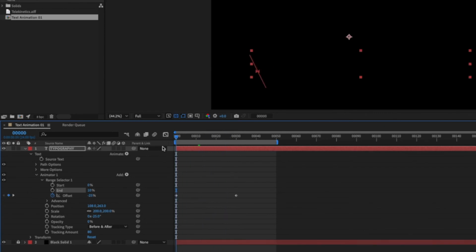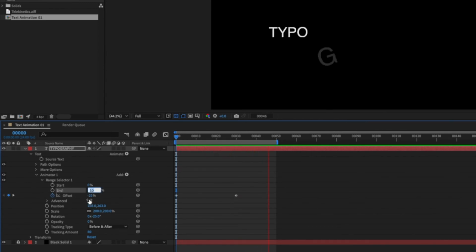So the animation is very individual in this case. Every single character seems to be coming into place one at a time. But if I increase my end range, let's say to 50 or 60, then you're going to see that the animation feels a little more smooth because there are more characters in the range that are being animated at this moment. Okay, that is great.